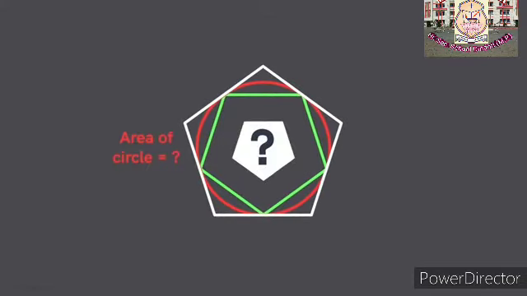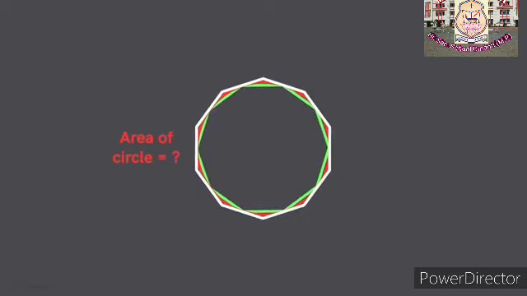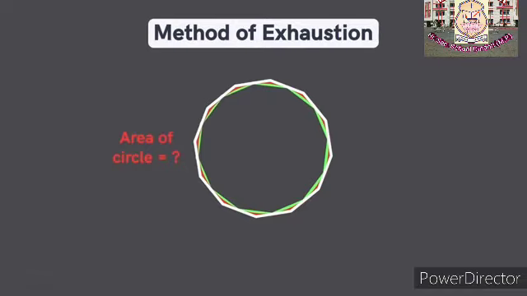Did you get the idea? Can you tell me how we can improve the approximation further? As we consider polygons with a greater number of sides, we will get close to the circle. The area of the polygon inscribed in the circle and the area of the polygon circumscribing the circle get closer to each other. This was the method used by Greek mathematicians to find the area of the circle. It's called the method of exhaustion. This is the central idea of calculus used to solve the problems we mentioned above.